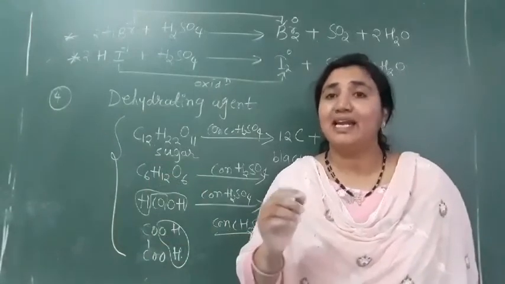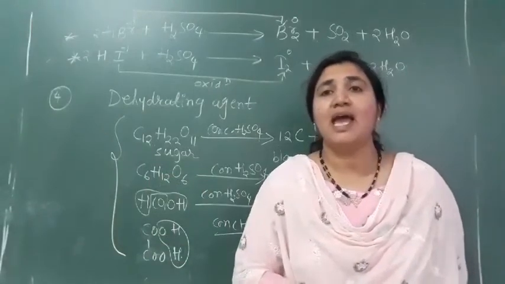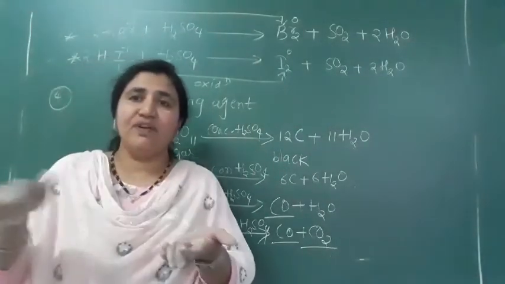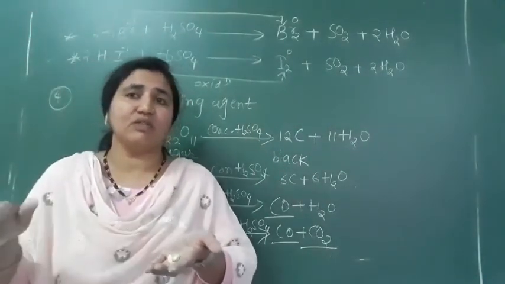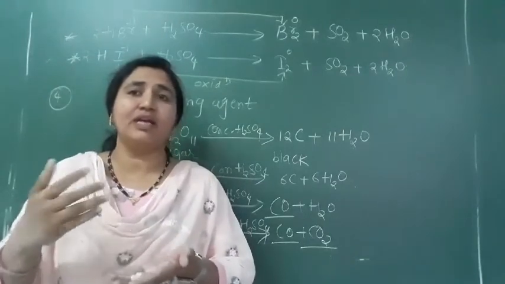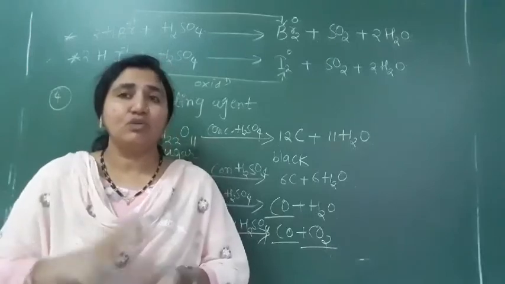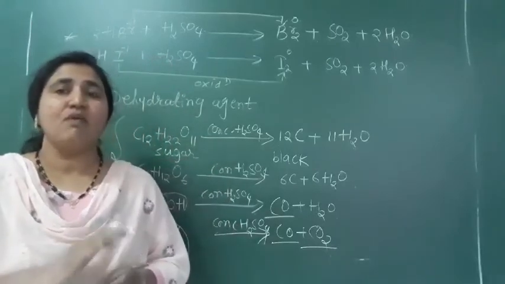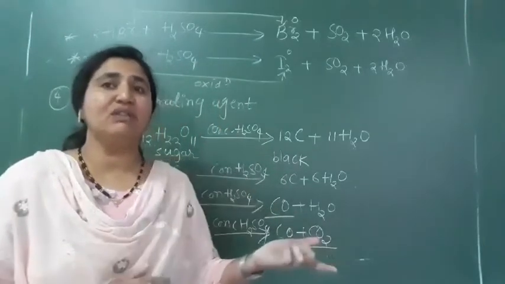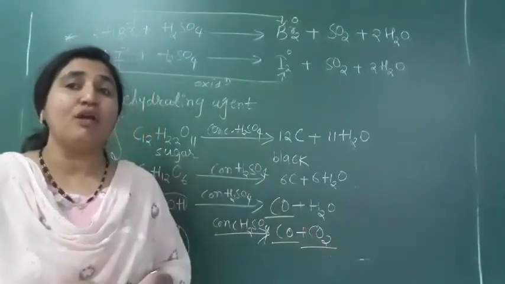It is also used in lead storage batteries. And if an oxide film is there on a metal and we want to remove it, since the oxide layer will not react with anything, we first put the metal into H2SO4 and then clean it with water. This process is called pickling.